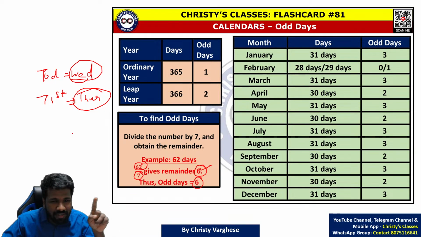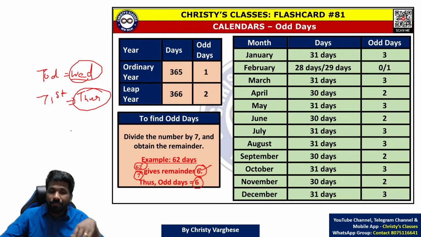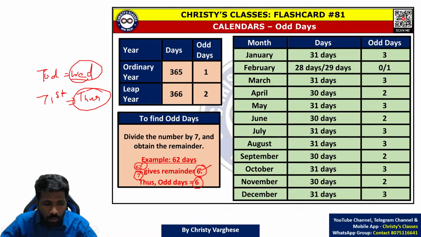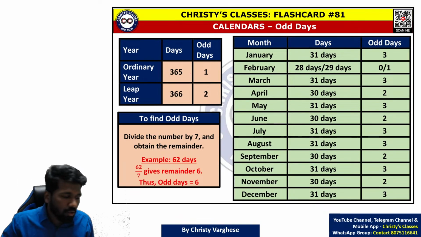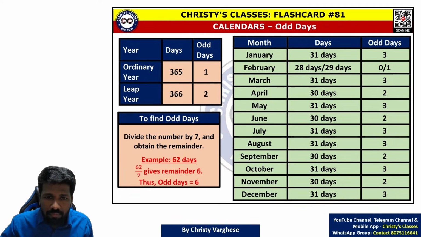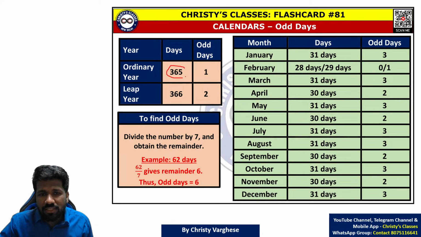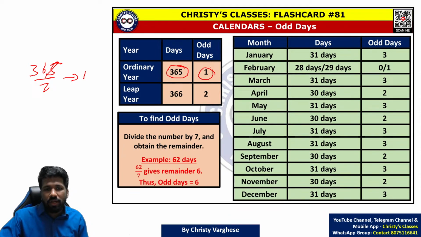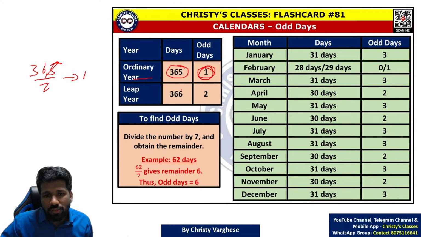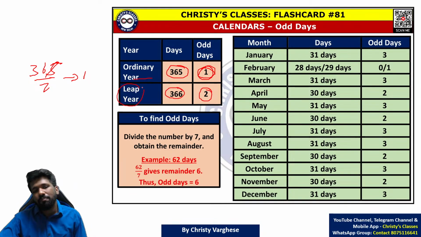In the remainder theorem lecture I have discussed that: a positive remainder of 6 is the same as a negative remainder of -1 when you divide by 7. Anyway, that is the basic idea of odd day. Odd day related to month and odd day related to year are also important. Odd day related to year: an ordinary year has 365 days. When you divide 365 by 7, you will get remainder 1. That is called odd day. An ordinary year has 1 odd day. So 366 means 2 odd days. So a leap year has 2 odd days.